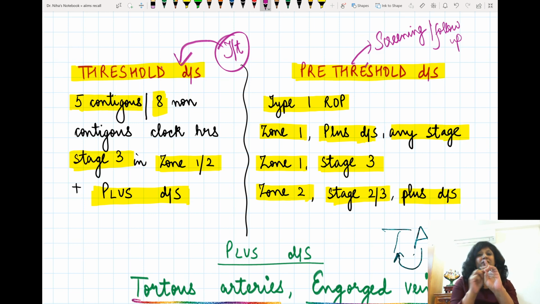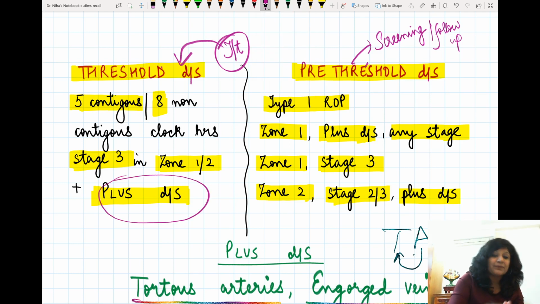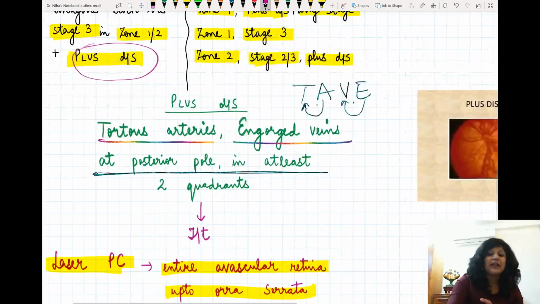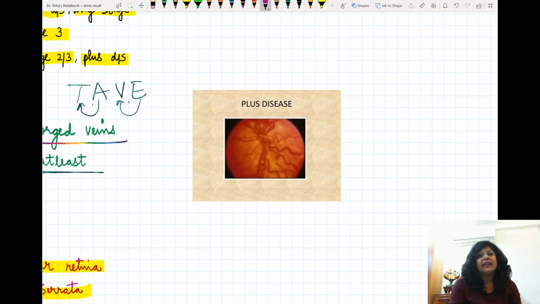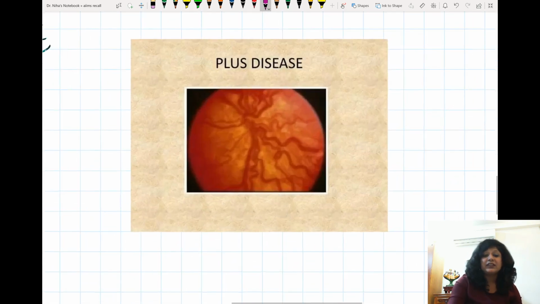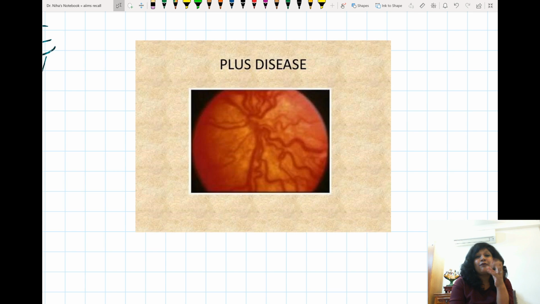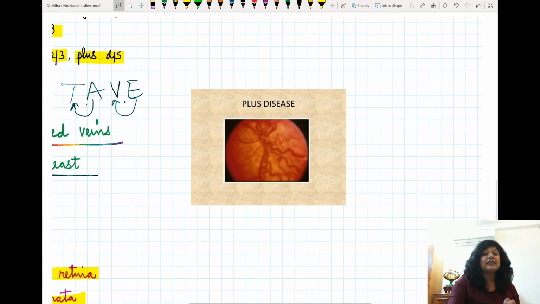Now which stage? Stage needs to be advanced, right? So stage 3: 5 contiguous, or I require 8 non-contiguous. And which zone? It should be close to the optic disc, so either zone 1 or zone 2, right? Along with this, I should also have the plus disease, something which is extra to this. Now, what is this plus disease? Plus disease is something like this: the arteries which are tortuous, veins which are engorged.